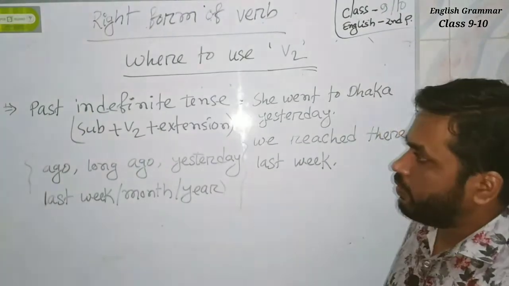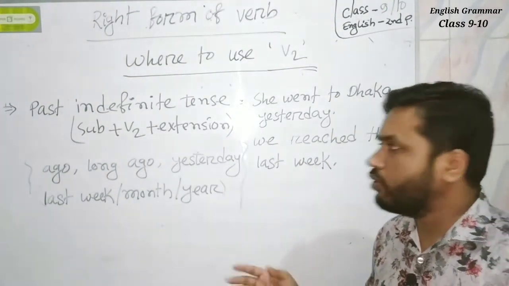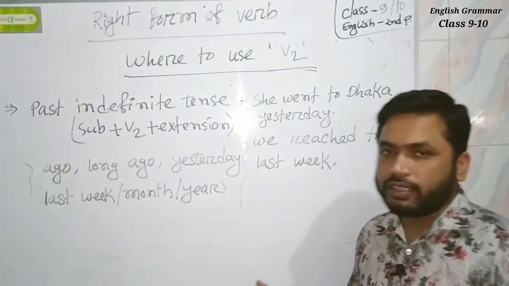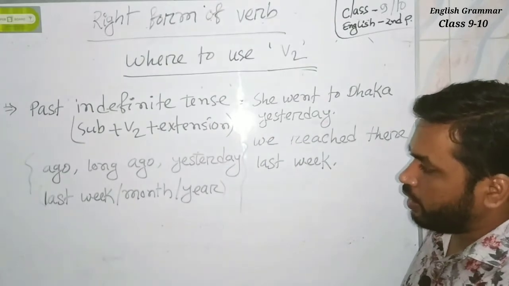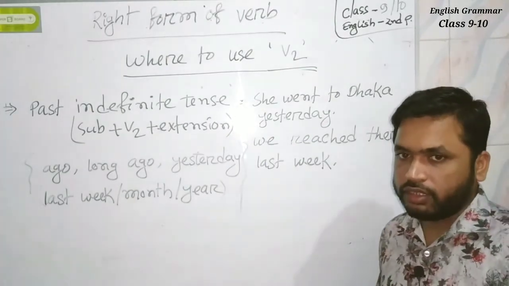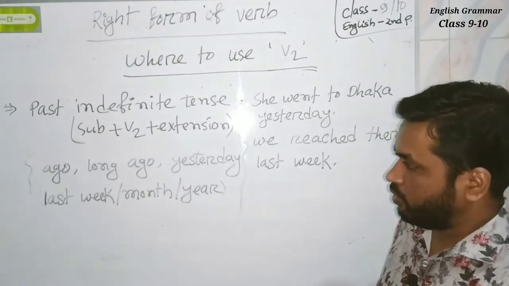We know that past indefinite tense is used to indicate an action that occurred before now. There are some words like ago, long ago, yesterday, last week, last month, last year, which indicate the past action.